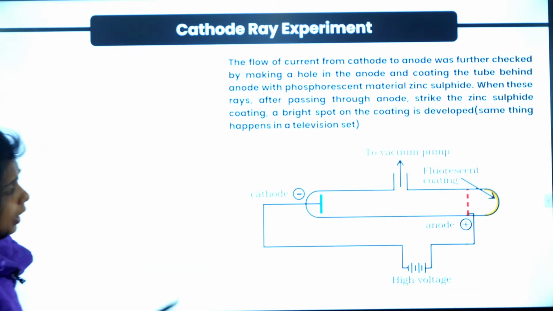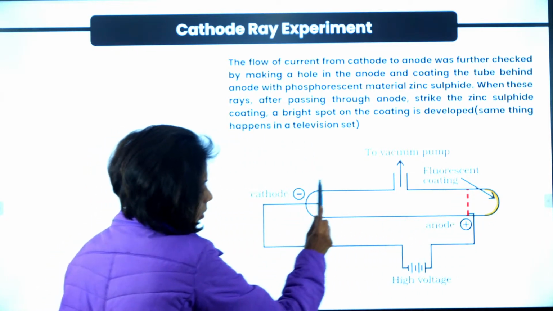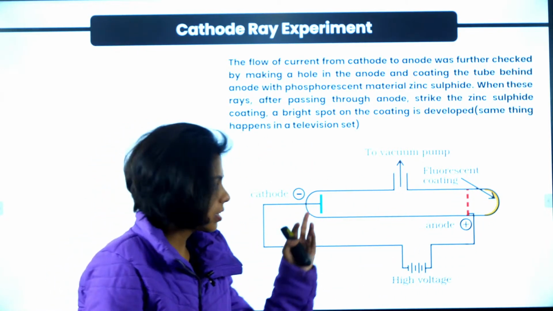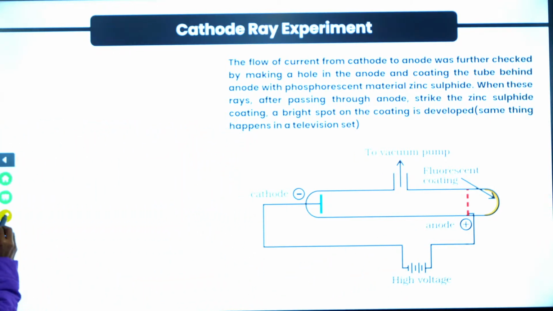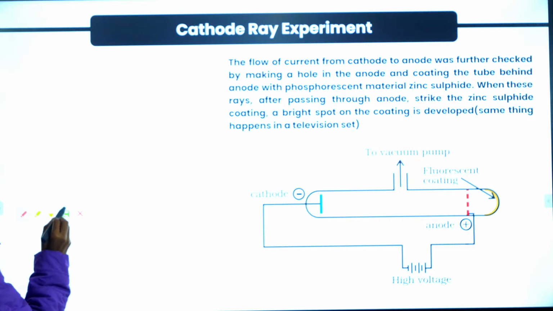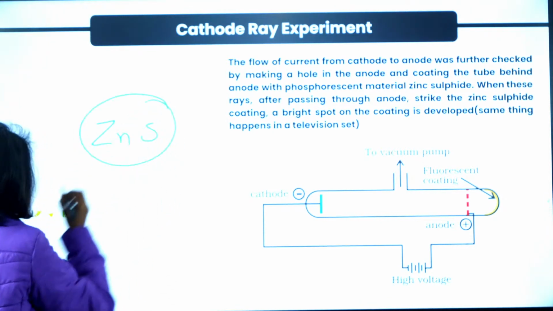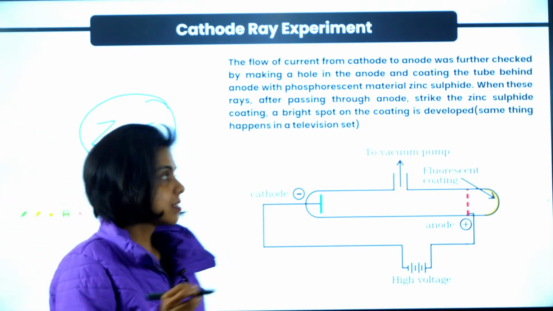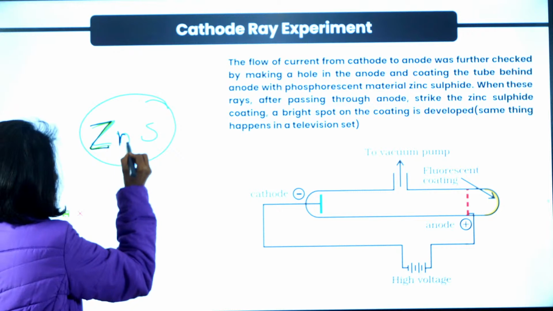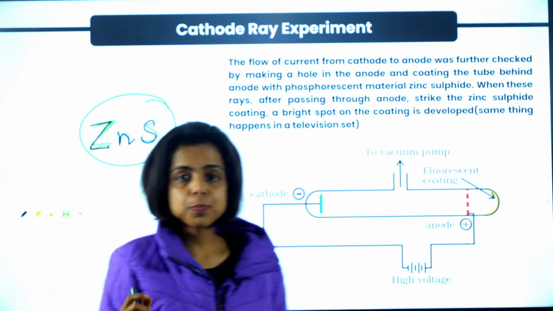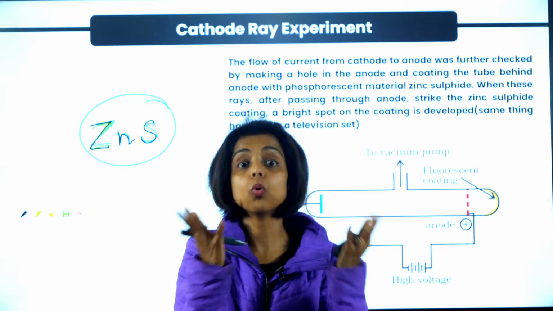Also, he coated the tube with zinc sulfide. A coating of zinc sulfide is there on the tube. Zinc sulfide has a special property of fluorescence. If some particle strikes the zinc sulfide coating, it will glow.